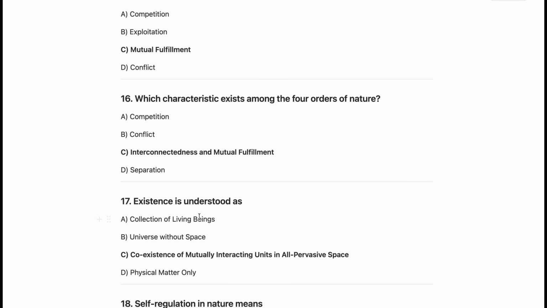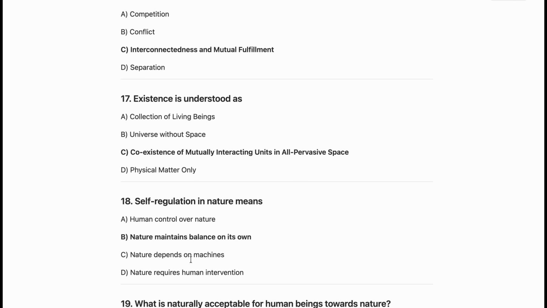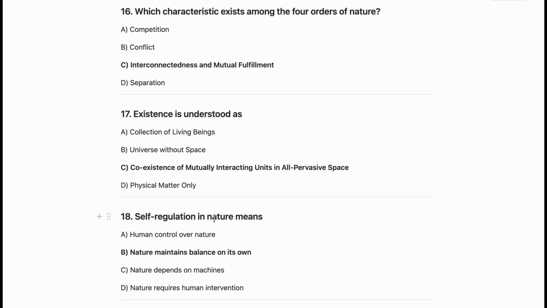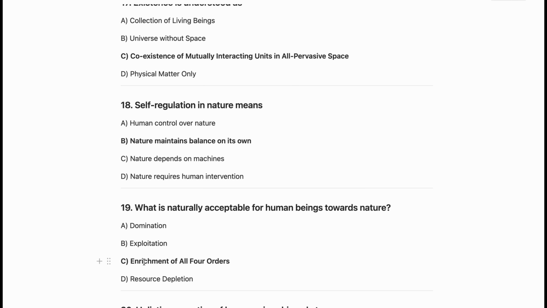Now, the next question is existence is understood as coexistence of mutually interacting units in all pervasive space. So, C is the correct answer for this. Now, the next question is self-regulation in nature means nature maintains balance on its own. So, B is the correct answer for this. Now, the next question is what is naturally acceptable for human being towards nature, which is nothing but enrichment of all four orders. So, C is the correct one.